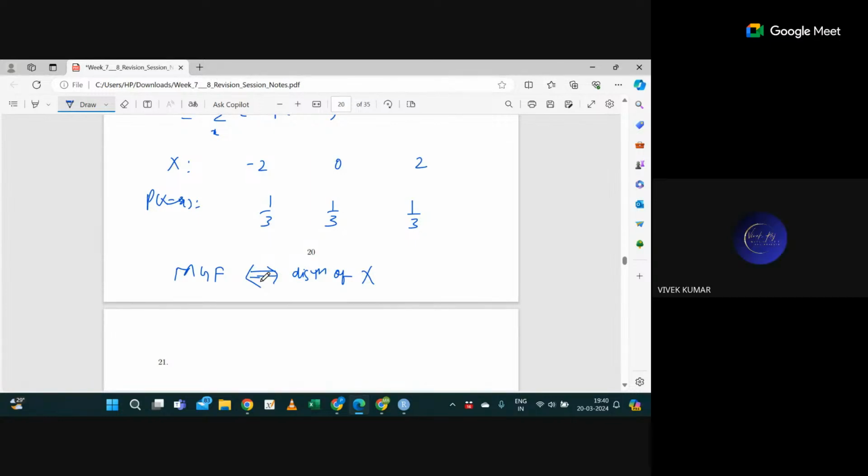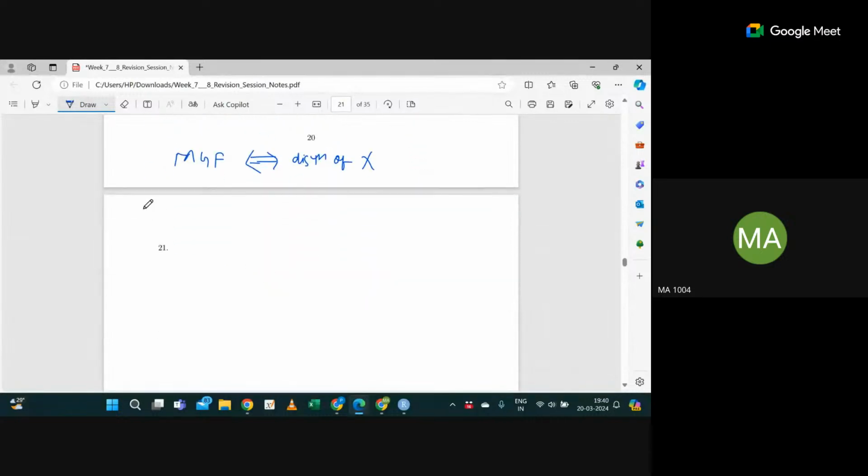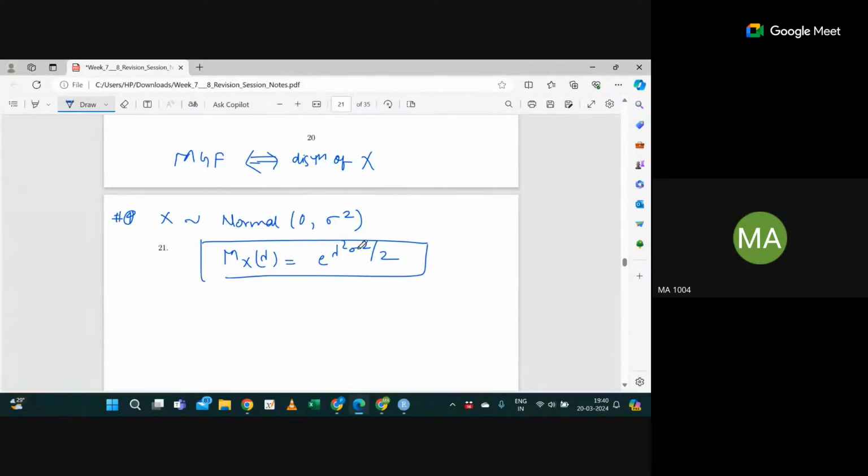Yes. Okay, so one more thing you can keep in your mind. If you've seen the lecture video, sir has also mentioned, if I'm saying X follows a normal distribution with mean 0 and variance sigma square, then what is the moment generating function in this case? Anyone can tell me? E to the power lambda square into sigma square by 2. Right. So this is something you can keep in mind.